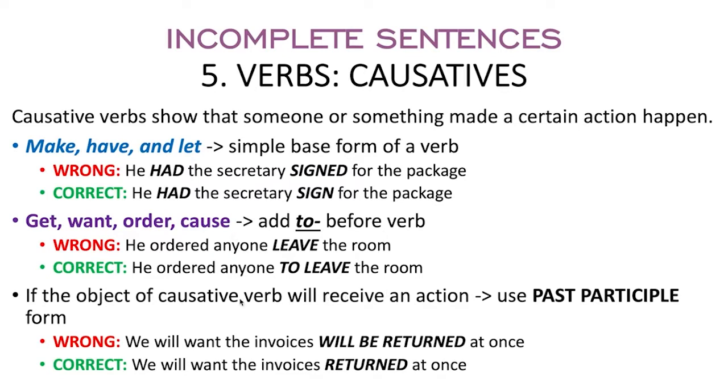Again, the third one would be this one. Every causative verb will receive an action, so it should use the past participle form. For example, "We will want the invoices will be returned at once." But you cannot write it down as a double will just like this one. You can just omit the will be and change it into just the past participle: "We will want the invoices returned at once." So this is for the causative.